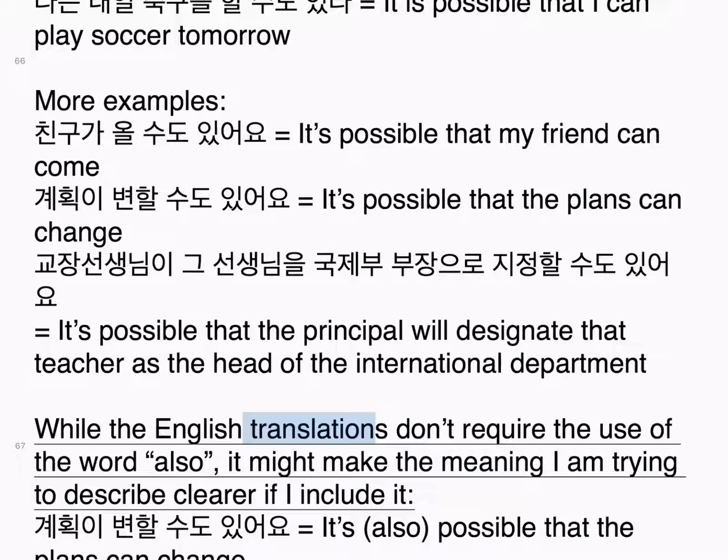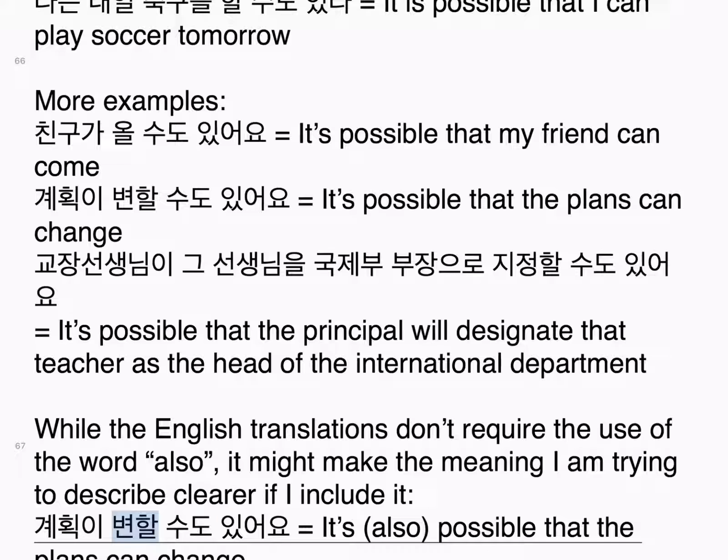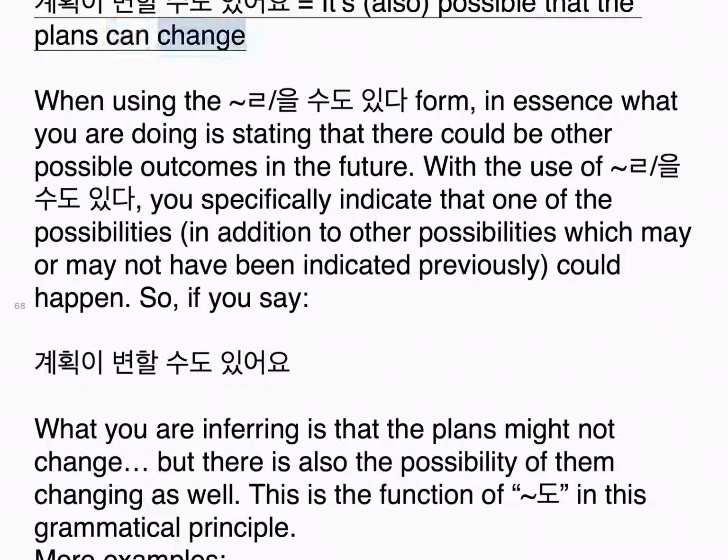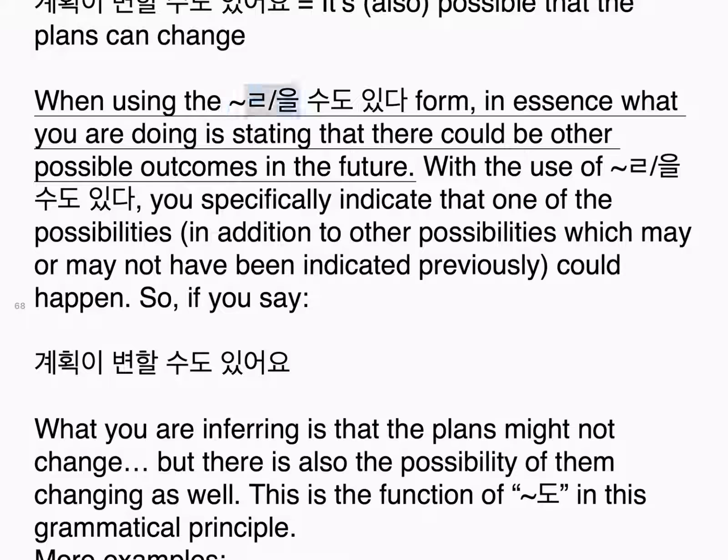While the English translations don't require the use of the word also, it might make the meaning I am trying to describe clearer if I include it. 계획이 변할 수도 있어요. It's also possible that the plans can change. When using the 을 수도 있다 form, in essence, what you are doing is stating that there could be other possible outcomes in the future.